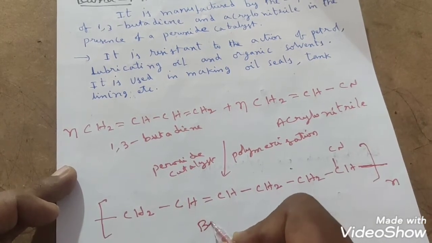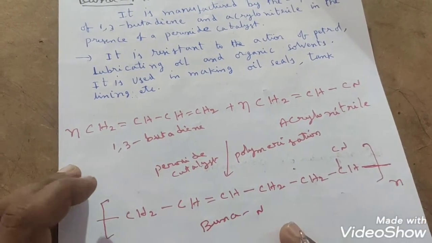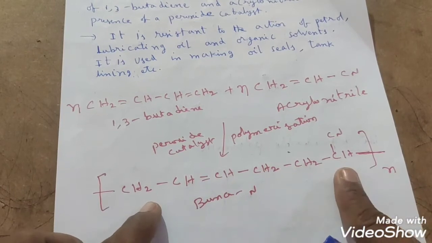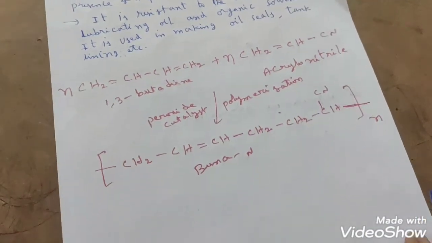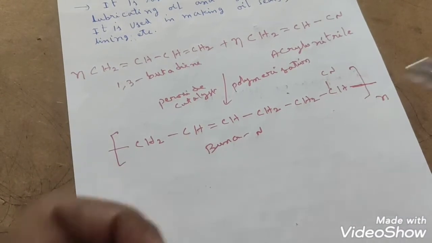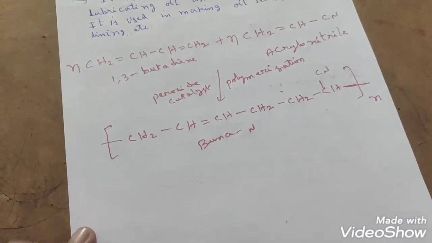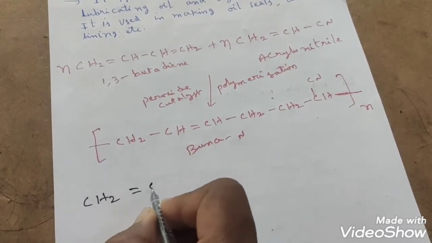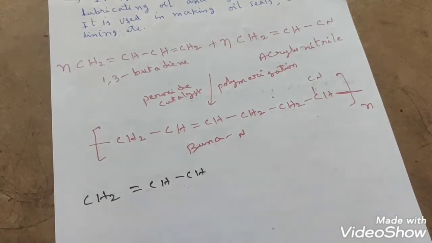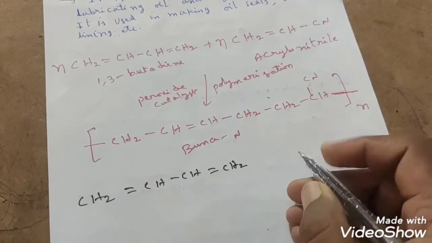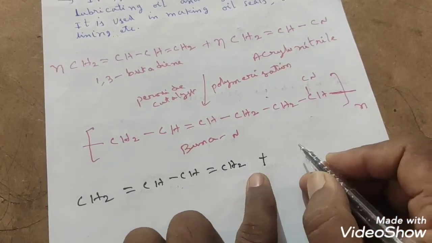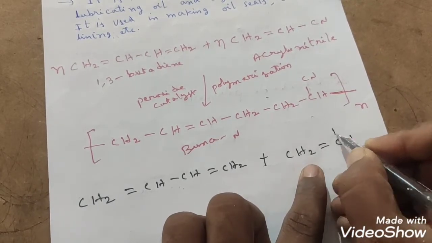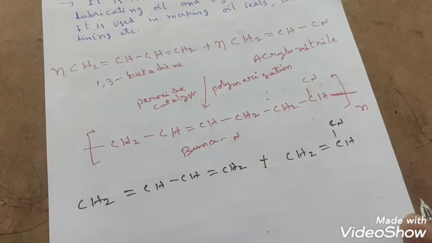Buna N, this is. How do we get this Buna N? From these two monomers we will see one repeating unit. How do we get this repeating unit from these two molecules? First we will observe and then you will easily understand what the repeating unit is. So first I am taking here 1,3 butadiene, CH2 double bond CH, CH double bond CH2. This is 1,3 butadiene. It will copolymerize with vinyl cyanide, that is acrylonitrile, that is CH2 double bond CH, CN, which I have taken for easy understanding like this, right?